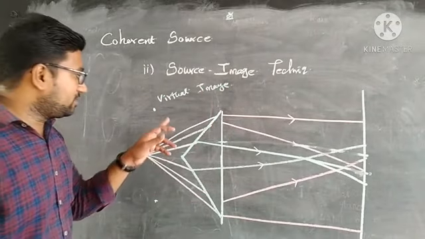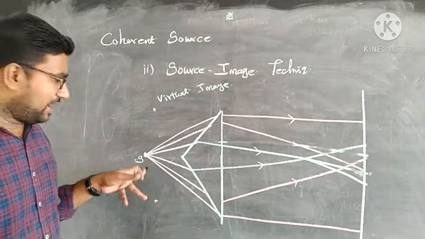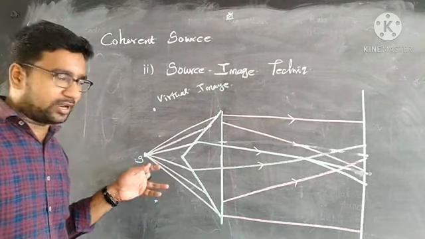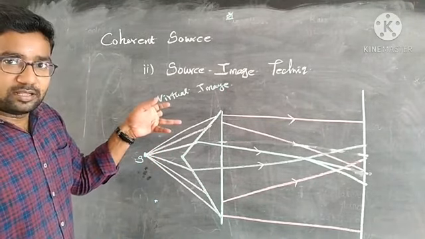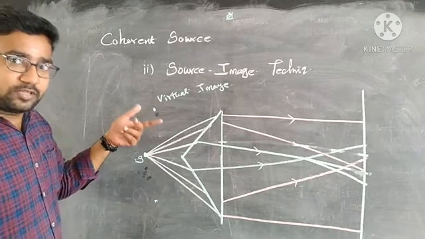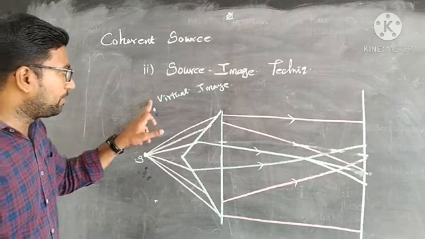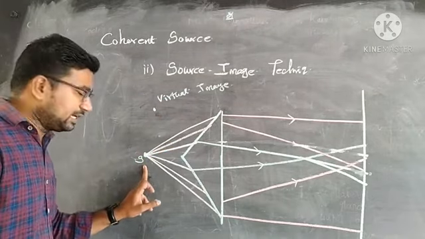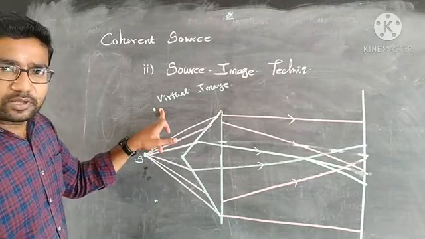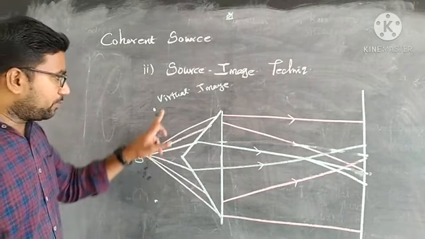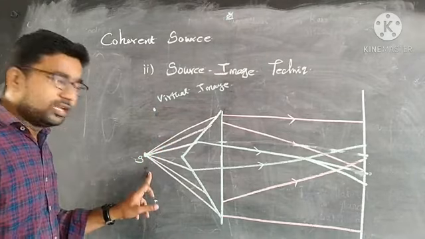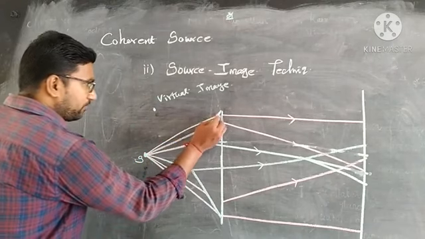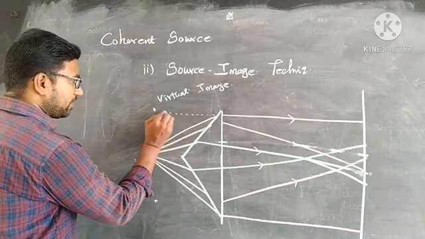Students, get attention. The source has the same amount of frequency and the same amount of phase difference as the virtual image. I am going to say it in an inverse manner, vice versa. So my virtual image has the same frequency as the source, the same phase difference as the source, the same waveform as the source, and the same wavelength as the source. So this will be formed like this in the virtual image.